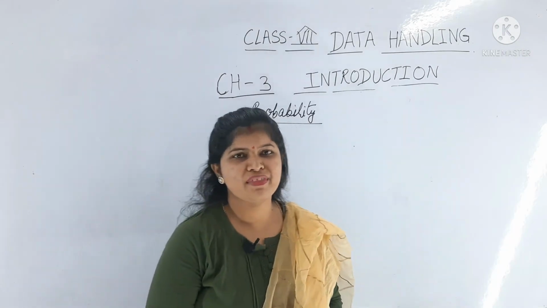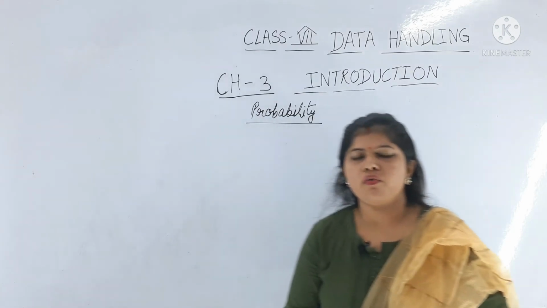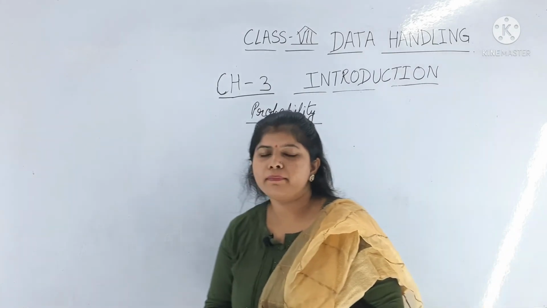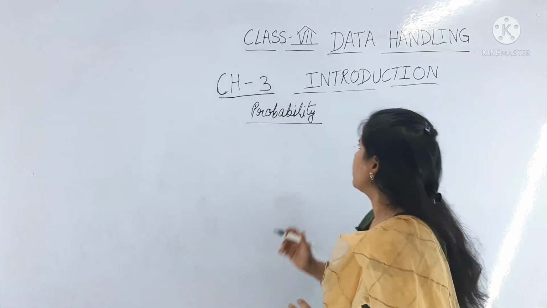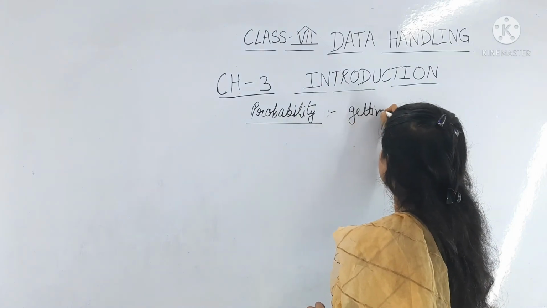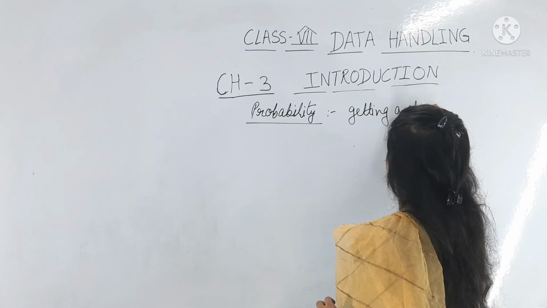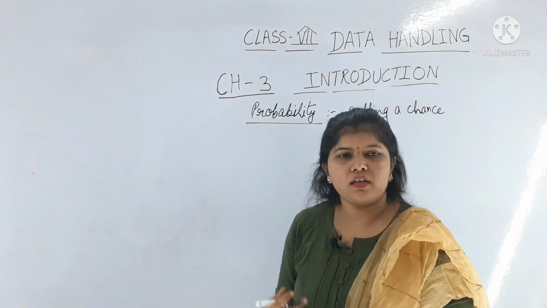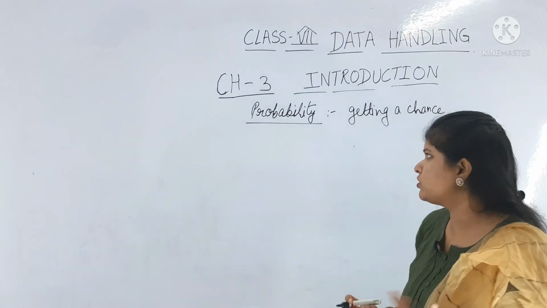Okay students, the next topic is probability. We know what probability is. Probability means getting a chance. In our daily life also we get a chance for a minute or for 2 minutes or 5 minutes.